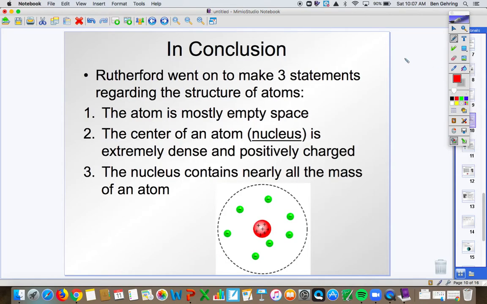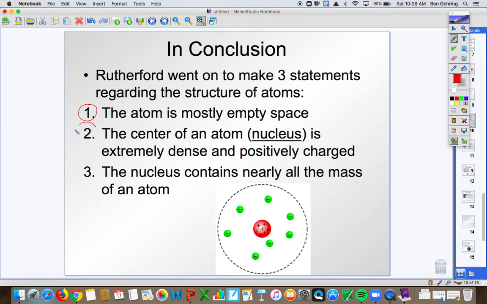In conclusion, after his experiment, he came up with 3 more ideas about the atom. He discovered, or claimed, that the atom was mostly empty space, because most of the alpha particles went through. Most of the atom's empty space. Nothing there, the alpha particle goes through.